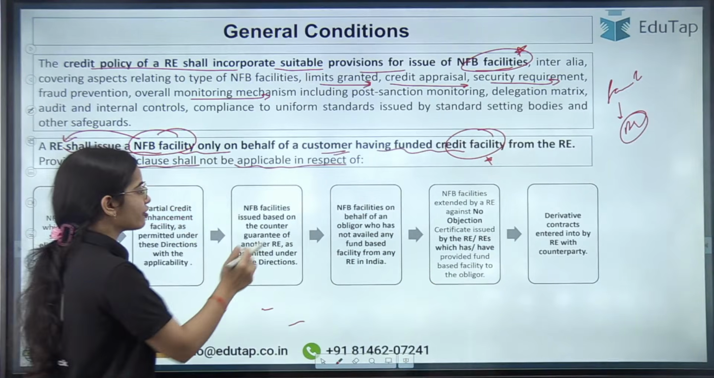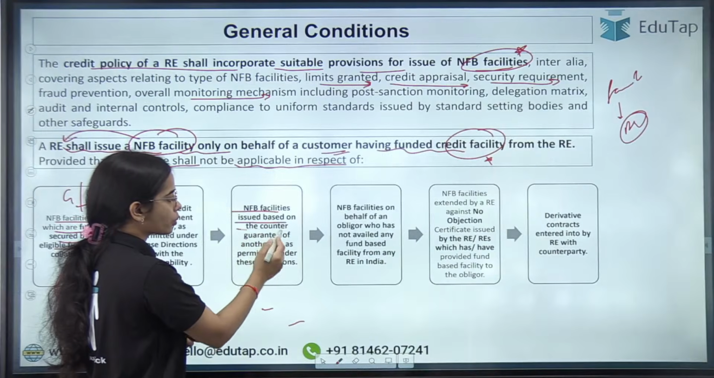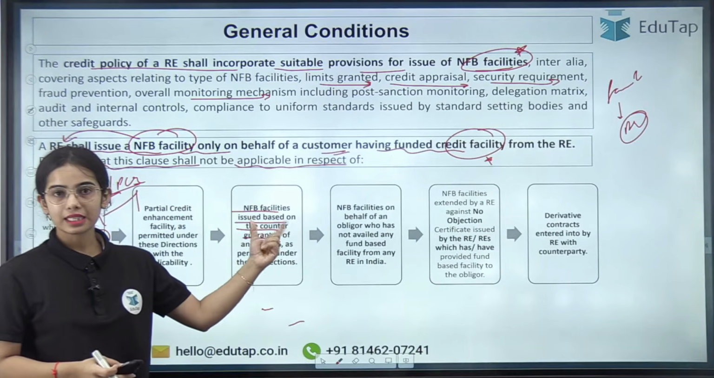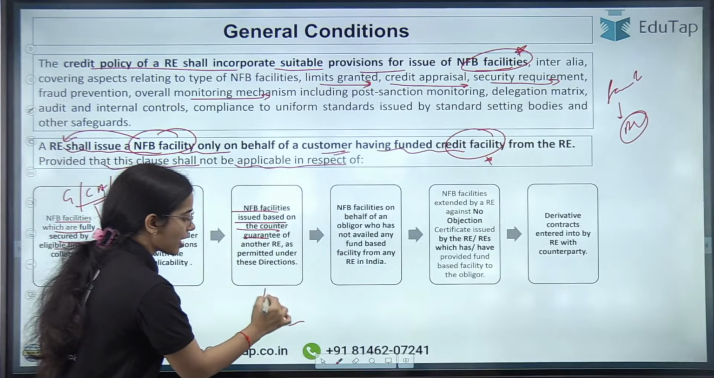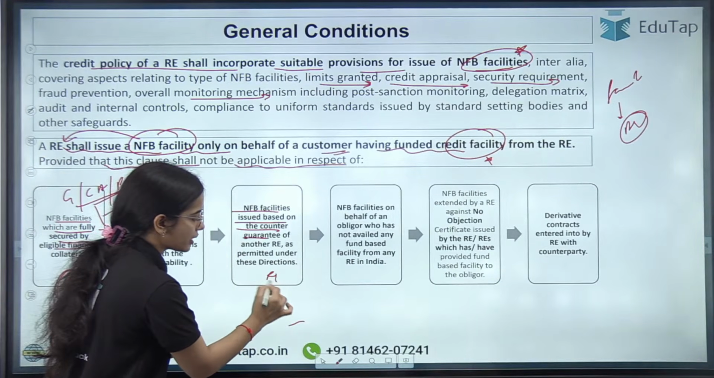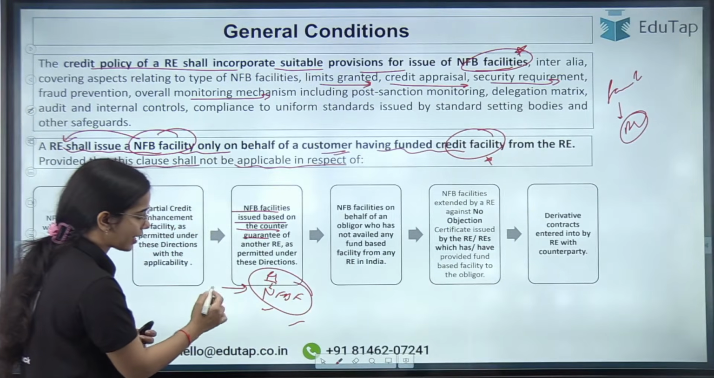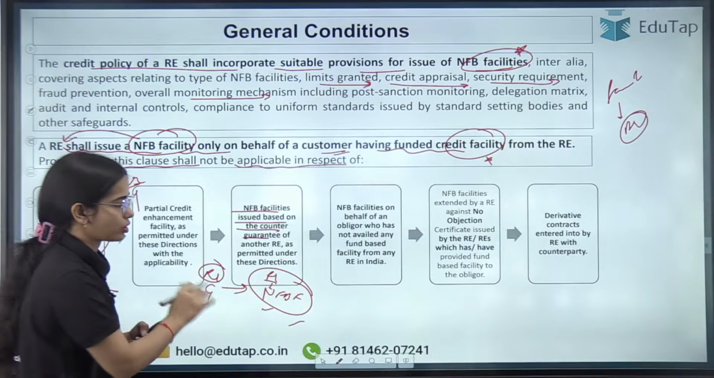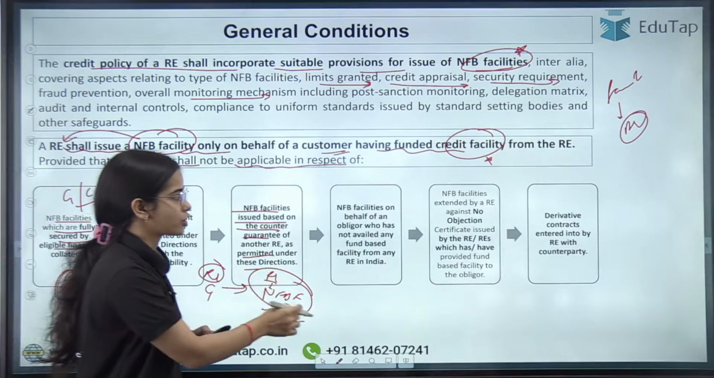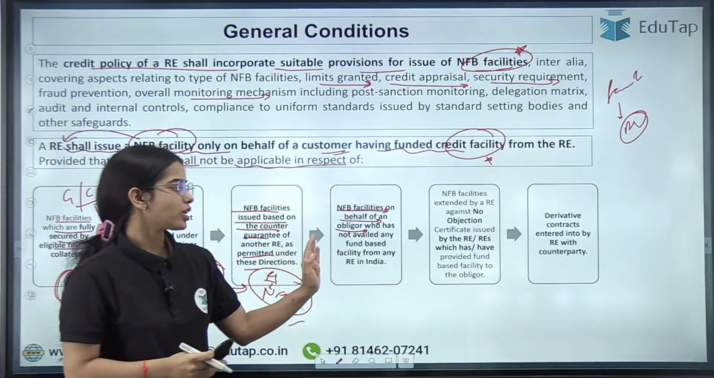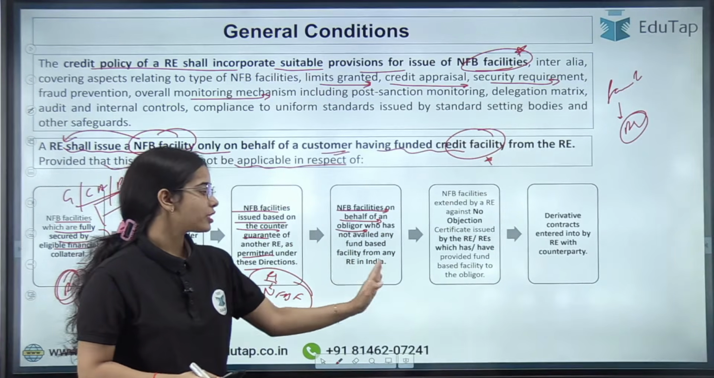Now, NFB facilities issued based on the counter guarantee of another regulated entity are permitted. So NFB facilities can have the counter guarantee. The regulated entity that is providing the NFB facility can have the guarantee from another regulated entity also, as permitted in the directions. Then there are NFB facilities on behalf of an obliger who has not availed any fund-based facility from any